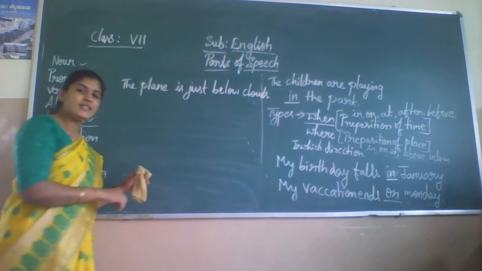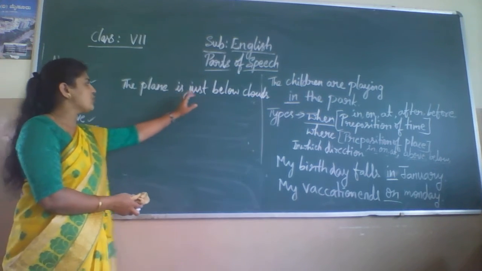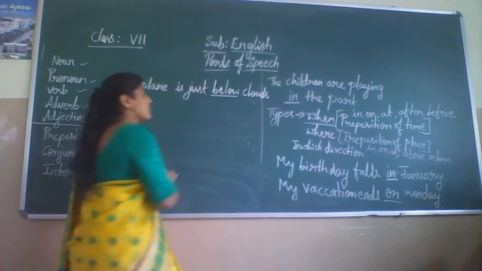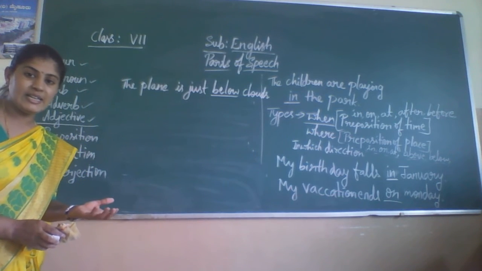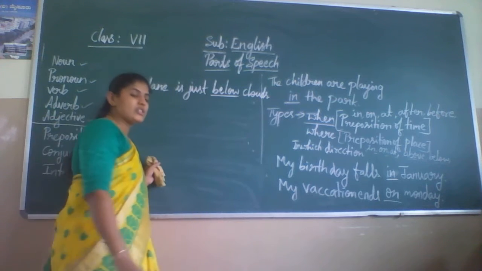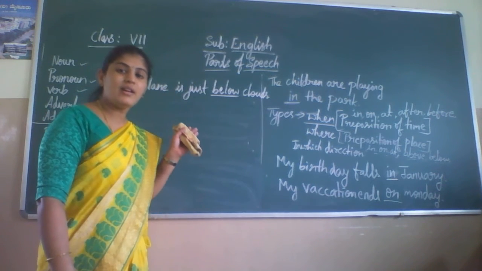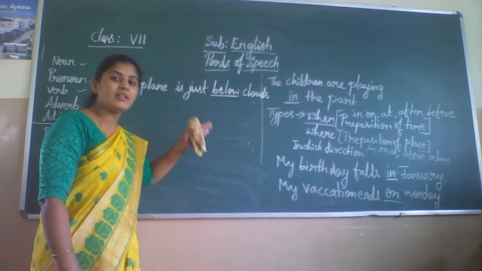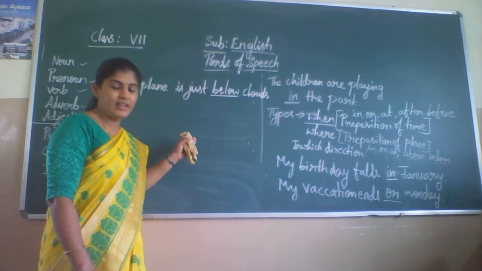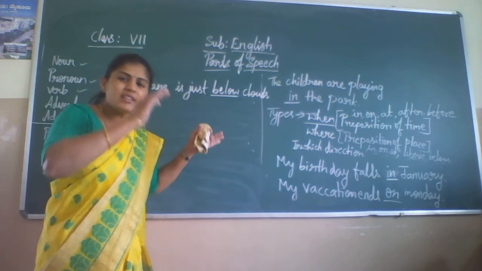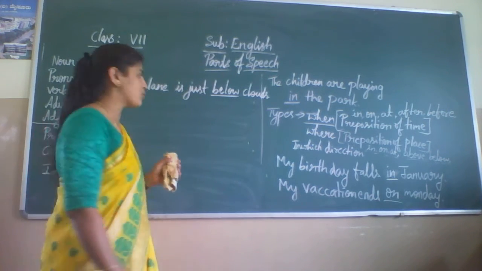Where does the plane fly? The plane is just below the clouds. It shows where the plane is. So "below" is a preposition which indicates the place in a sentence.